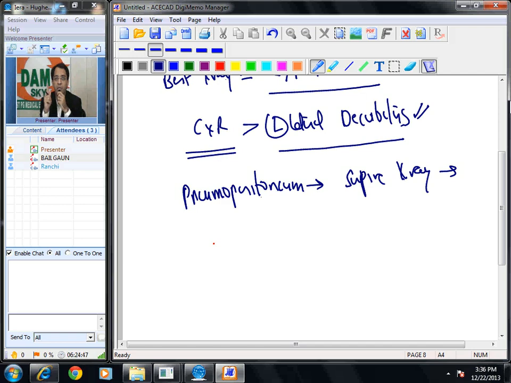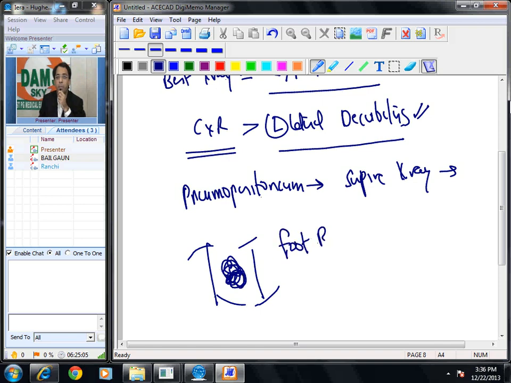Gas always rises up. Gas will collect below the anterior abdominal wall. If you do an abdominal X-ray, you will see gas collected below the anterior abdominal wall, which is called the football sign. Very important MCQ. Football sign is a sign of pneumoperitoneum.